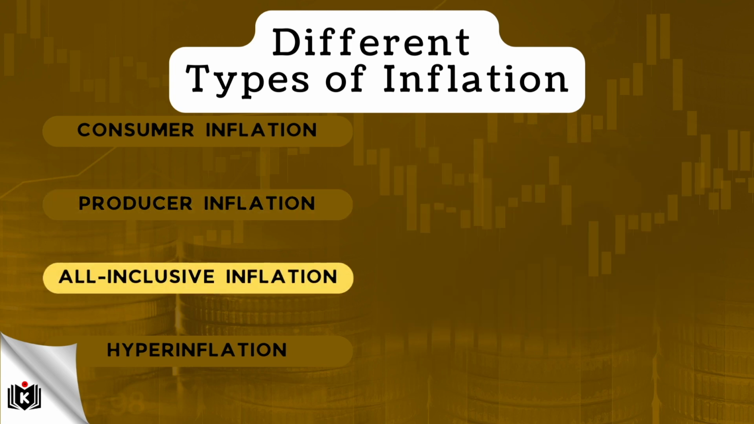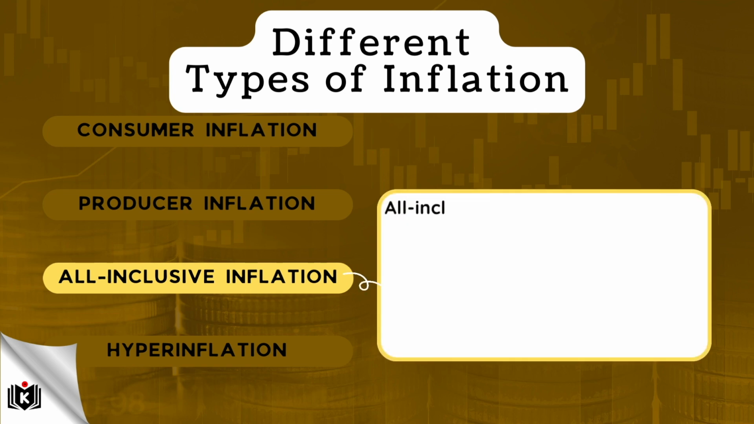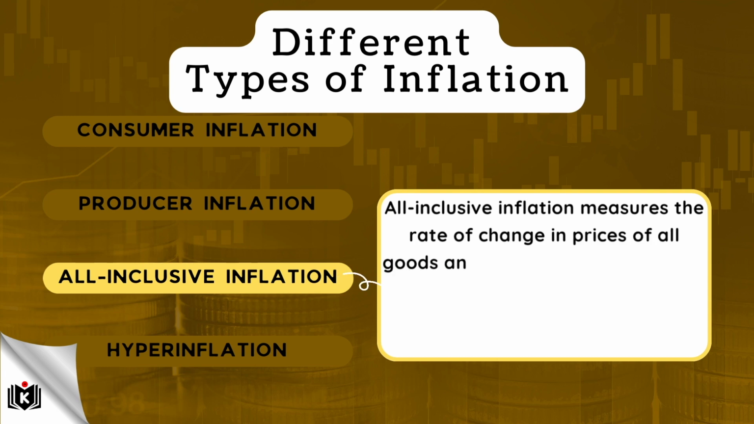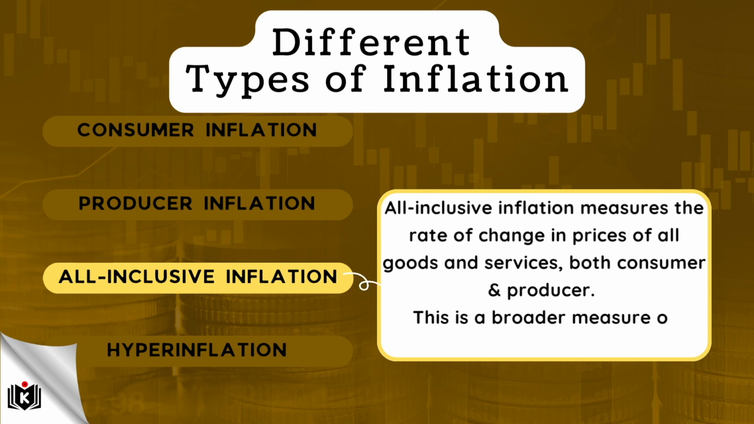Another type of inflation is known as an all-inclusive inflation. All-inclusive inflation measures the rate of change in prices of all goods and services for both consumer and producer. This is a broader measure of inflation than CPI or PPI.